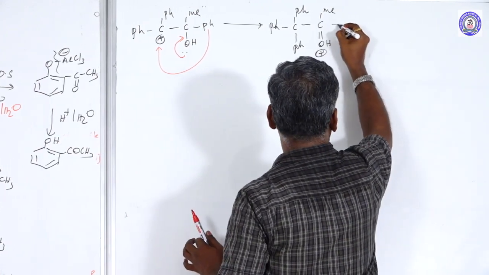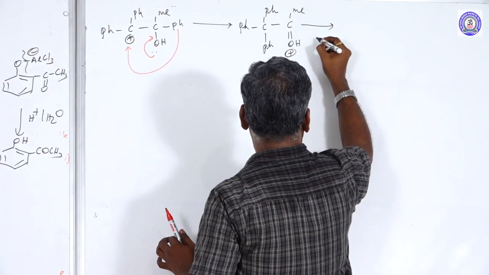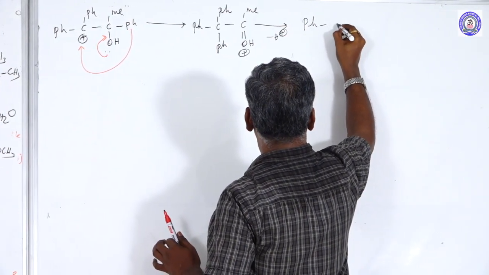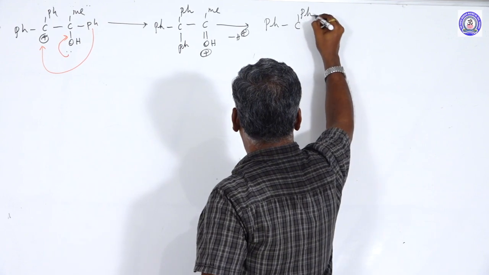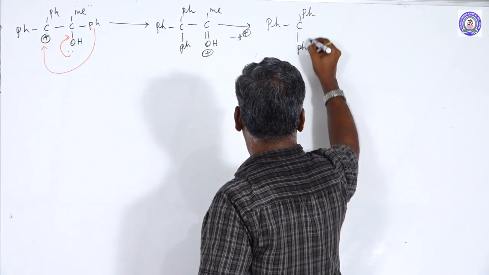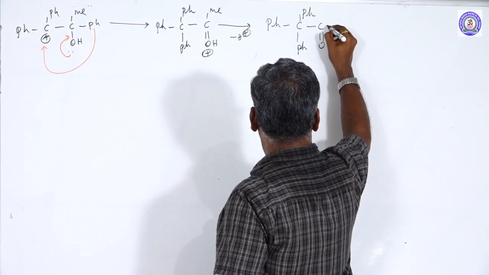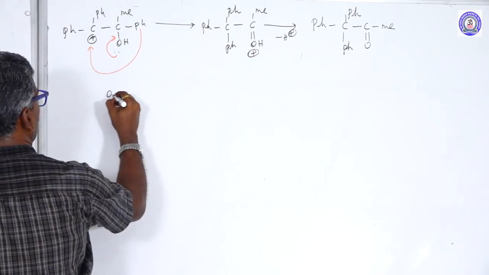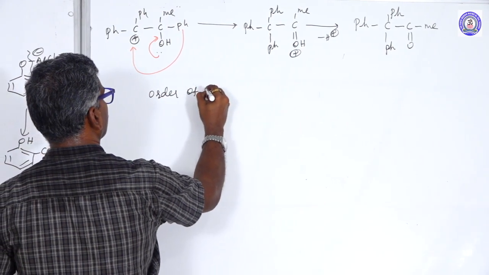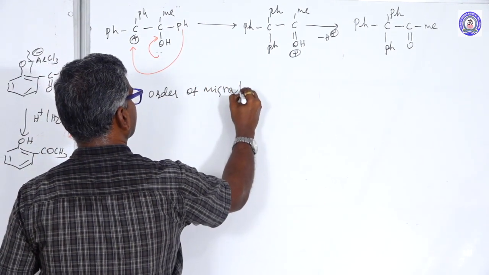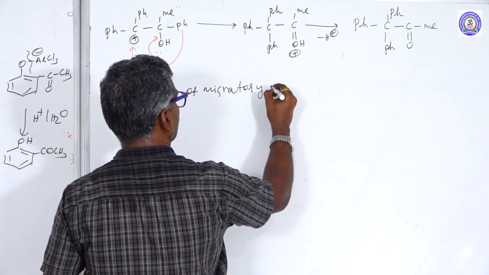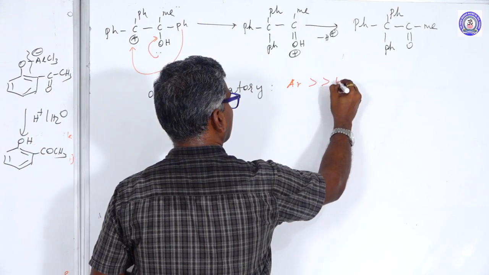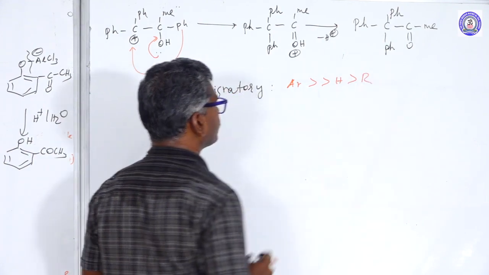Next, deprotonation, removal of H plus, to form the product. Here, the order of migratory aptitude: aryl is greater than hydrogen, which is greater than the alkyl group.